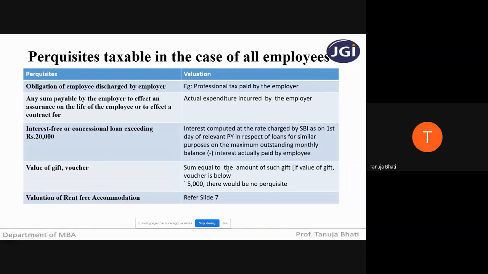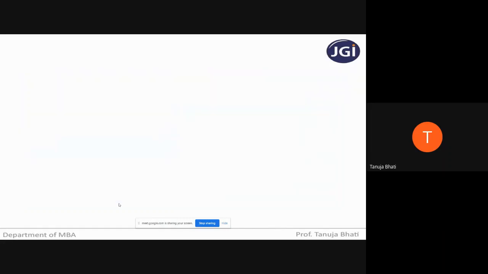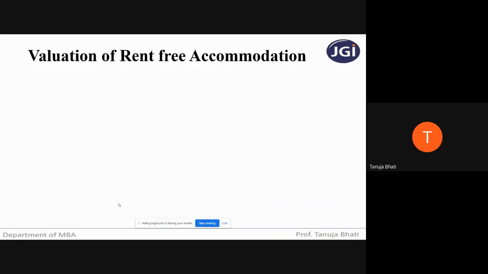And valuation of rent-free accommodation. Students, in this slide, let me tell you, obligation of the employee discharged by the employer is important. This means that any amount which the employee was actually supposed to pay, but which is being paid by the employer. So the meaning of this sentence is that this is important, and valuation of rent-free accommodation is very, very important. Now, what is rent-free accommodation? Accommodation that is given by the employer to the employee free of cost to stay in.